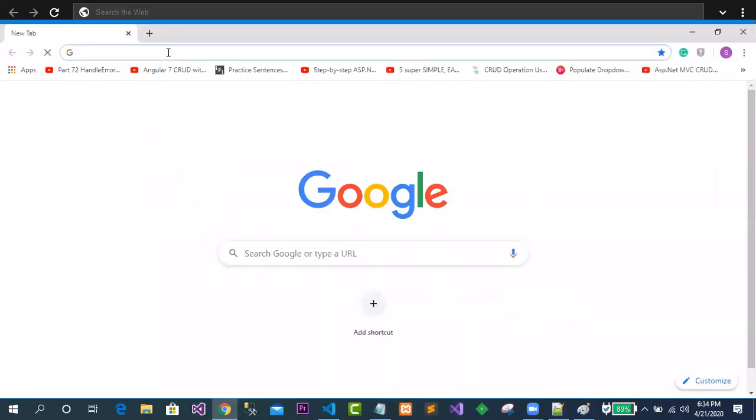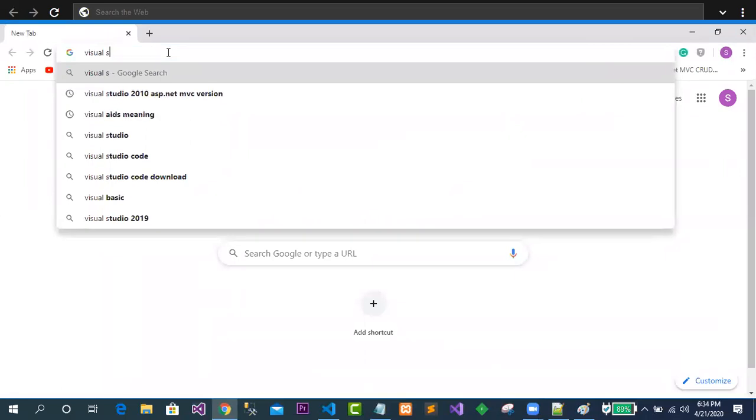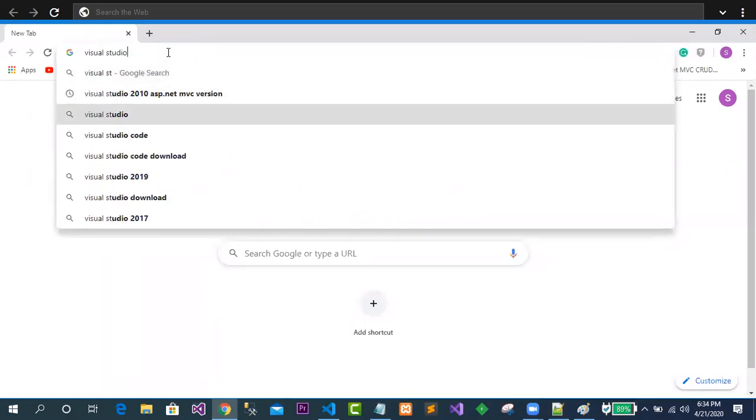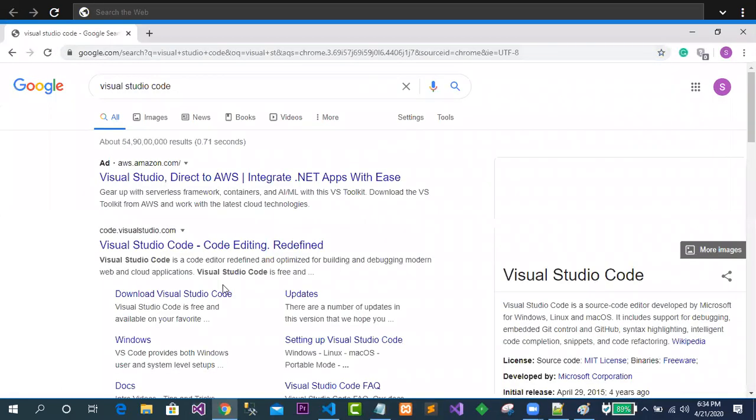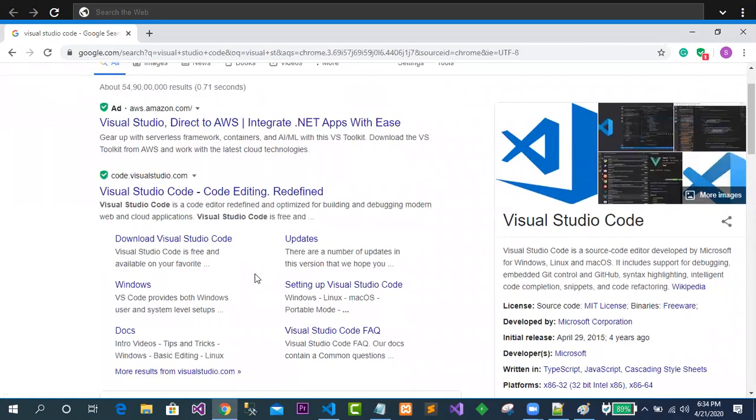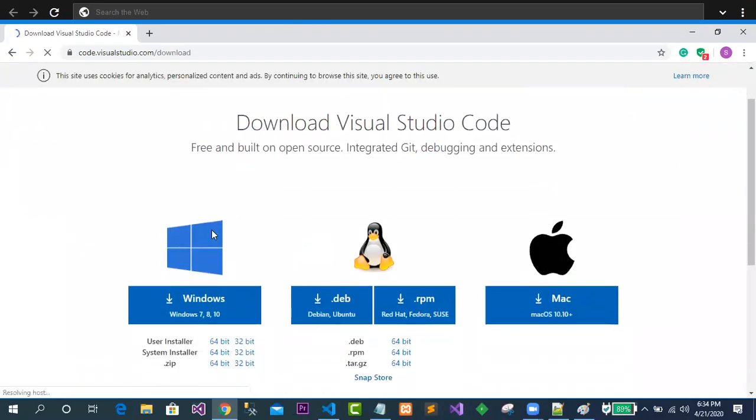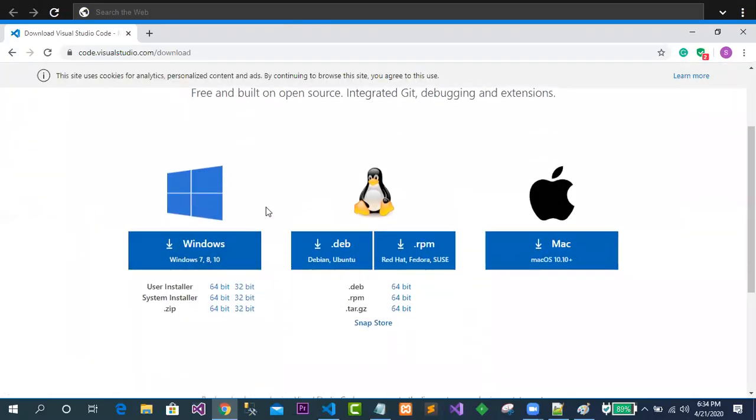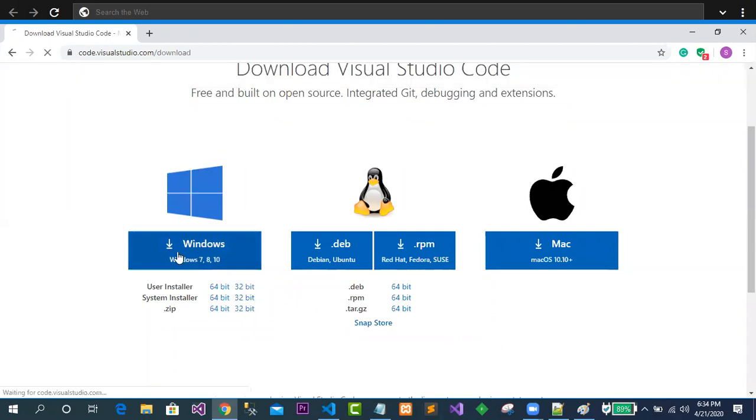Very simple. Just go to Google and simply write Visual Studio Code. It will show you the link. Here you can see the download option, Download Visual Studio Code. As per your requirement, whatever operating system you are using, you are not using Mac, you are using Windows, so you can just click on that.